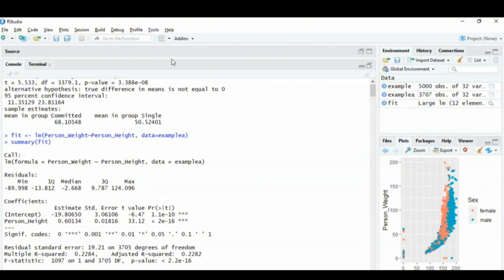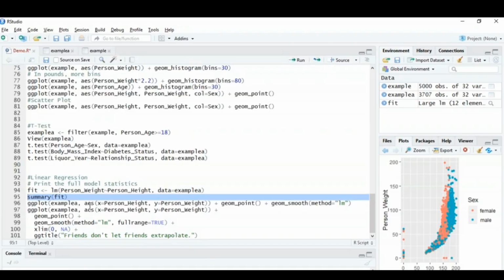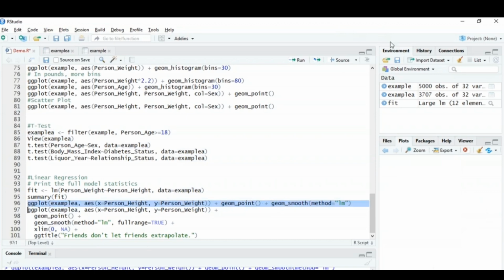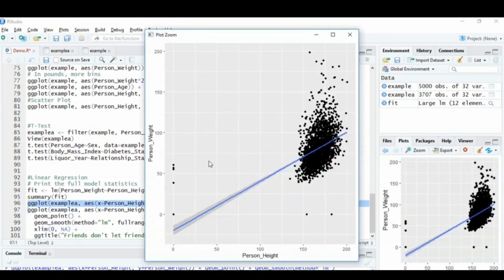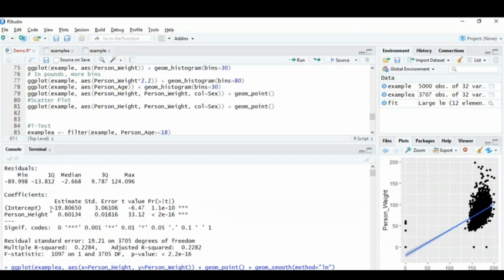Now, if you want to visualize this model, you simply use the ggplot function, mention the data set, that is example A over here, mention person height and person weight, geom_point, and geom_smooth with method equal to lm. If I run this command, you can see that we get a plot. By default, this is only going to show the prediction over the range of the data, which is very important to know. For example, the linear model tells us that the weight would be around minus 19.8 kgs when the height is 0.